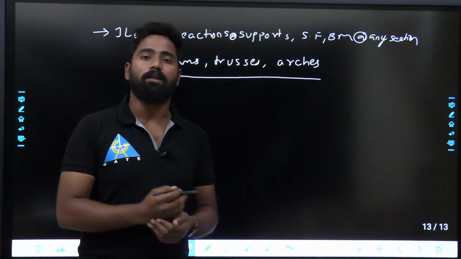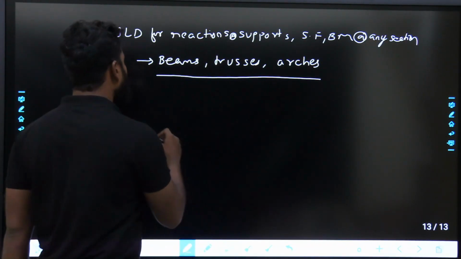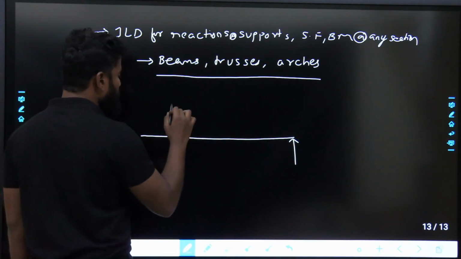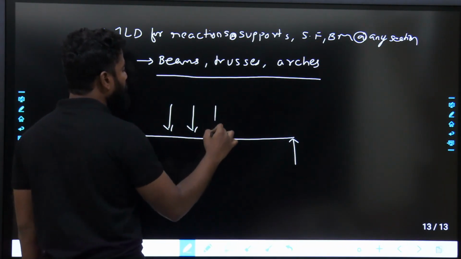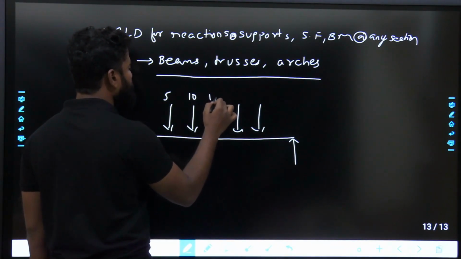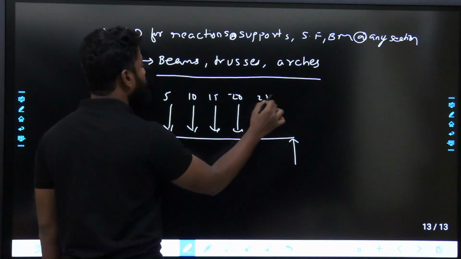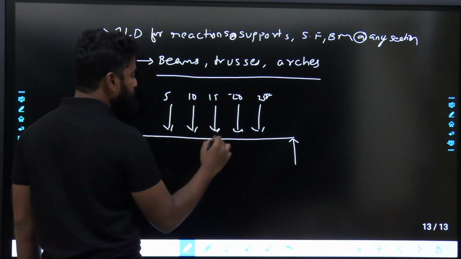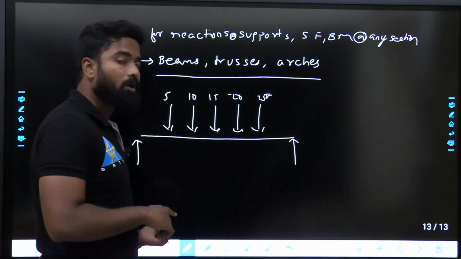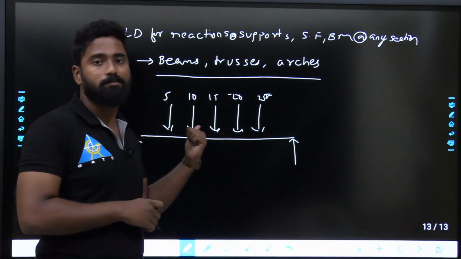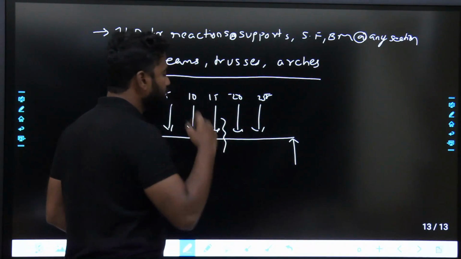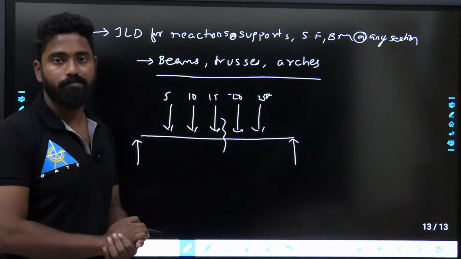Okay, and if a wheel of loads, generally, if I say wheel of loads, it means if I take this as the beam, there will be 5, 10, 15, 20, 25, something like this. So for maximum bending moment, where the maximum bending moment occurs is one question. For what combination of loads maximum bending moment occurs, and for maximum bending moment to be at this section, how the load should be placed.